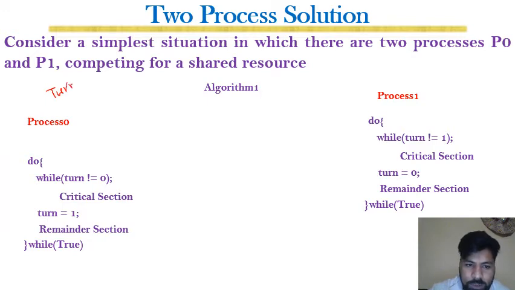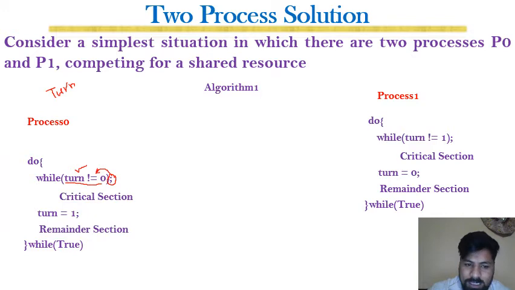You can see here that while turn is not equal to 0, it means the turn is not for P0, so it waits. Turn is 1 means P1 is in execution, so P0 will wait indefinitely. The semicolon at the end of the while loop shows an infinite loop, and it signifies that as long as this condition is true, the process will not move ahead.